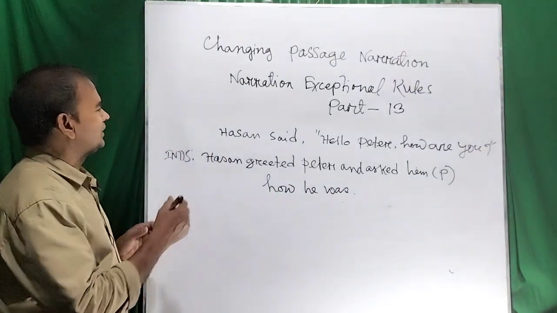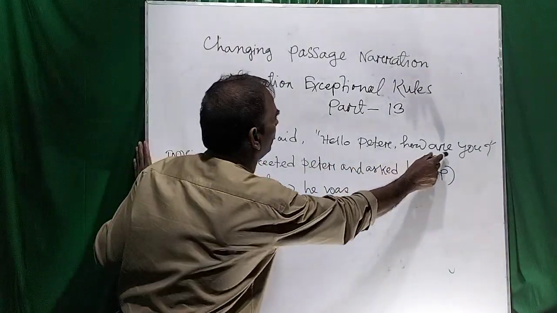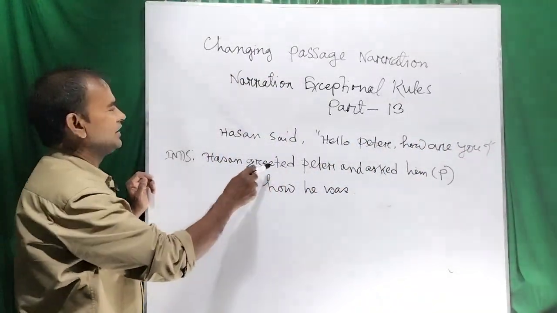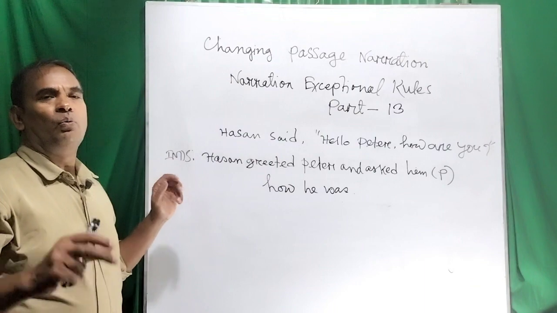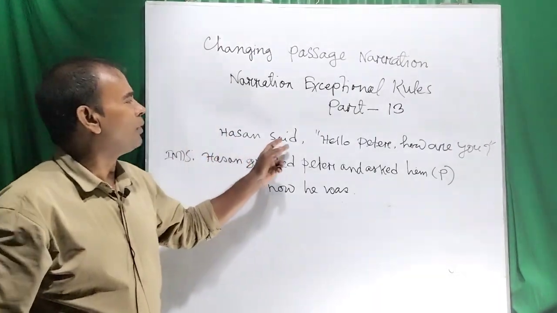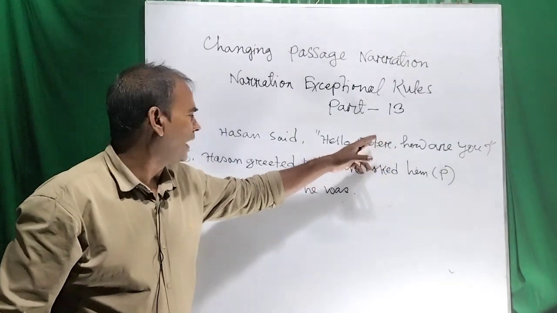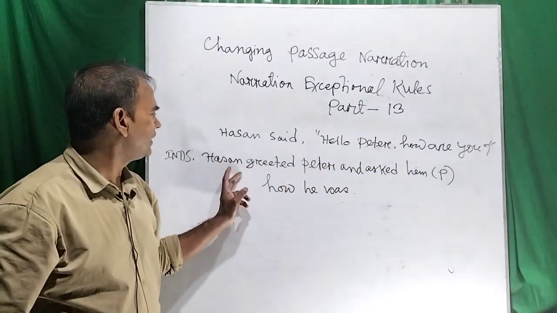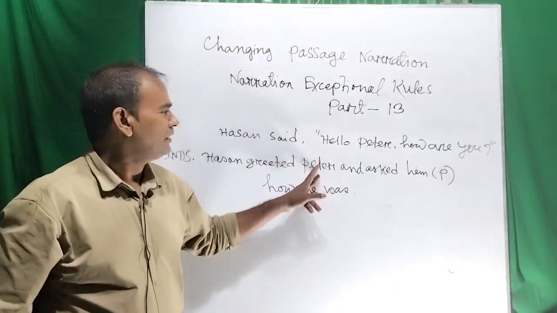You see that Hassan said, hello Peter, how are you? And the indirect speech is that Hassan greeted. Why should I use greet here? Because I want to greet Peter. So I am using greet in the past tense: Hassan greeted Peter.